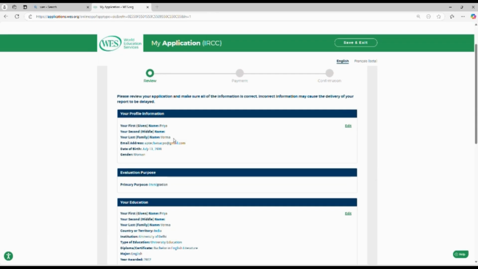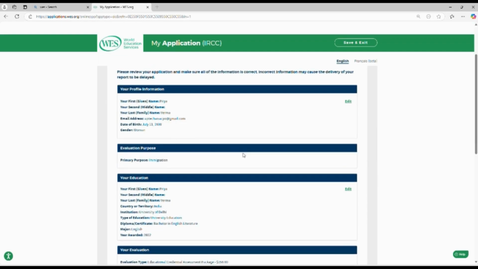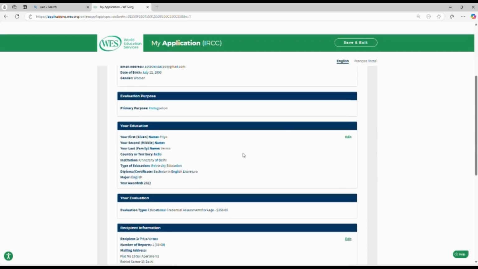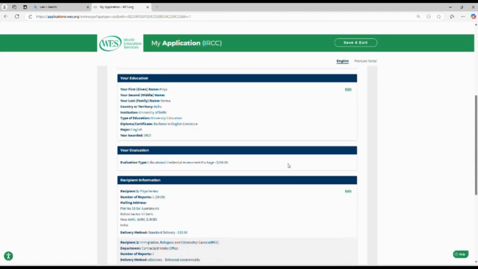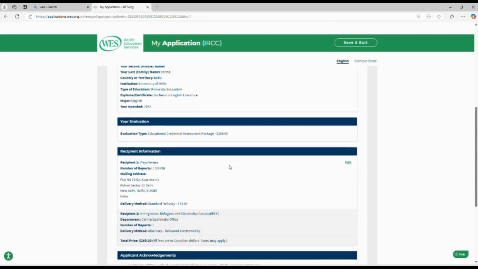Now you can see the review page here. You need to double check all the details before proceeding ahead. Ensure your name, education details, address, everything is accurate. Or else if you want to make any changes, you can click on edit and do the needful.